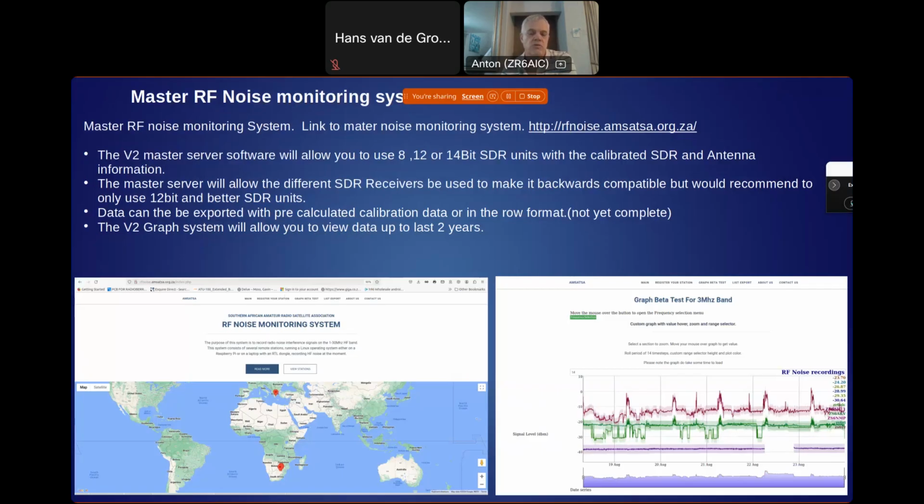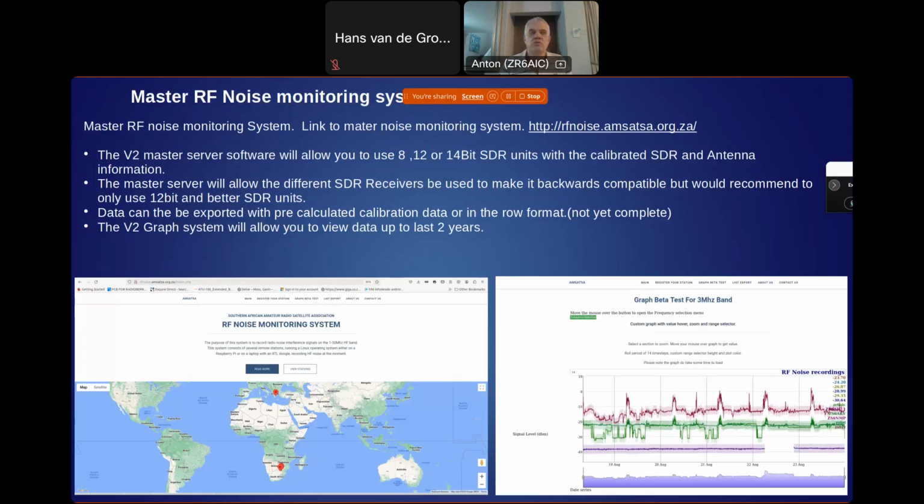We can also do calibration on an antenna by terminating the antenna wires with a short, and then doing the measurements again into the SDR and using the antenna calibration data for the whole band. So that's two ways of calibrating your station's antenna and the noise floor of your SDR receiver, and that could help with the actual measurements.